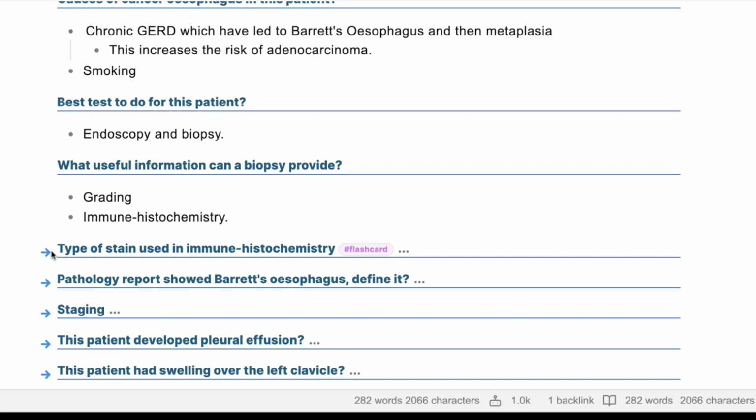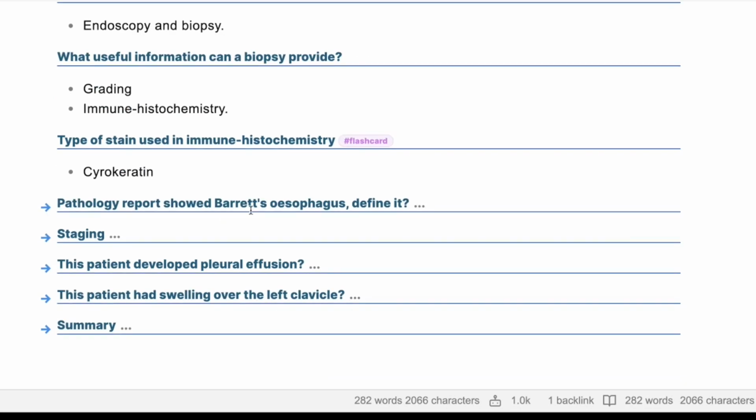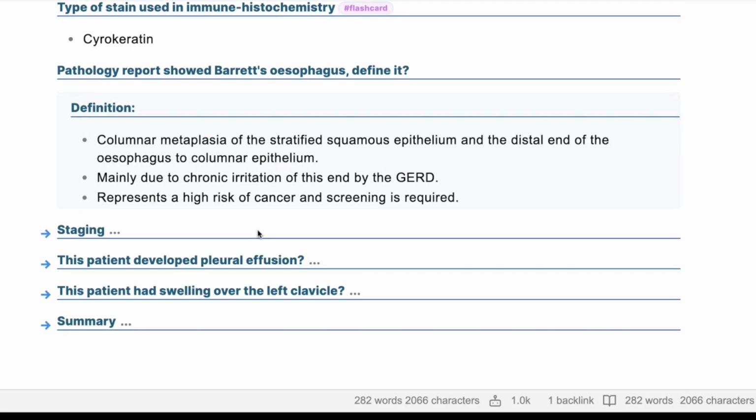Cytokeratin, excellent. Pathology report showed Barrett's esophagus. Are you able to define Barrett's esophagus? Yeah, Barrett's esophagus is columnar metaplasia of the stratified squamous epithelium of the esophagus. Okay, so columnar metaplasia of stratified squamous epithelium at the lower end of the esophagus. It happens due to chronic irritation from gastroesophageal reflux disease, has a high risk of cancer, and will require screening over time.